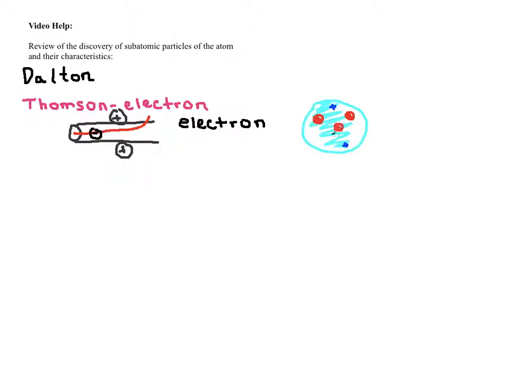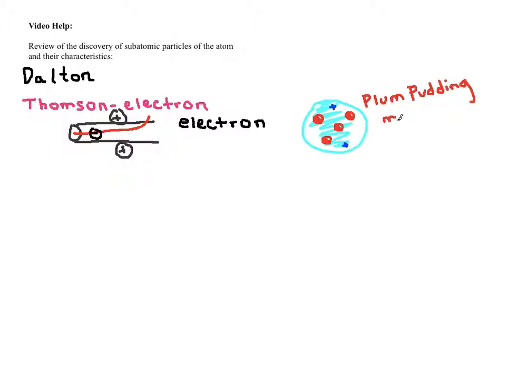And he called those negatively charged particles electrons. And he called this model the plum pudding model. Now the reason why, because this is what plum pudding looks like. This doesn't really mean a lot to us because we don't eat plum pudding, and so another name for this model, other than the plum pudding model, I call it the chocolate chip model because it looks like a chocolate chip. So the entire cookie is positively charged, and then you've got electrons as the chocolate chips kind of dispersed in it.